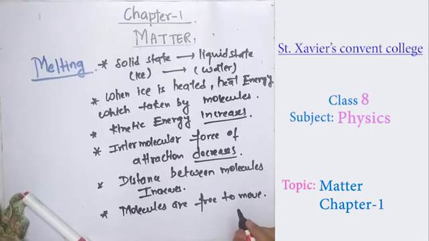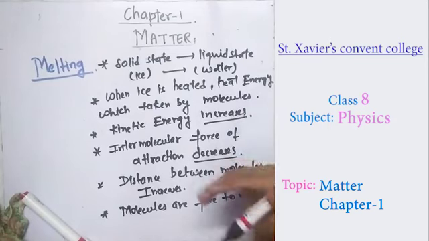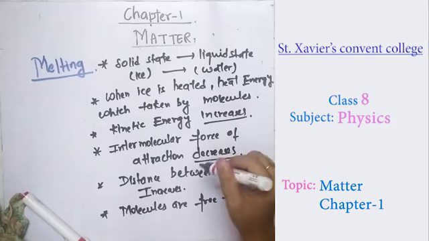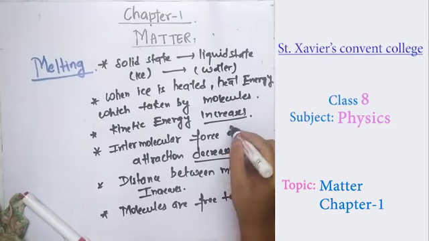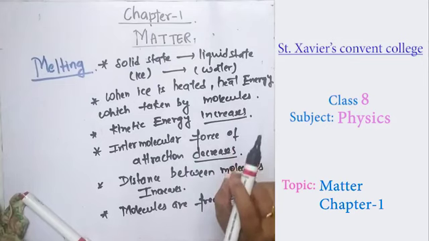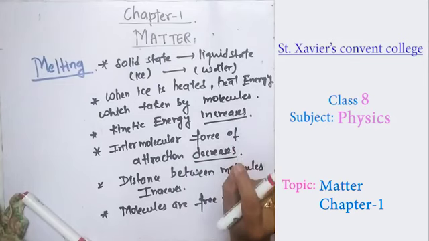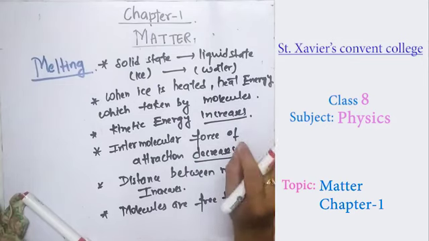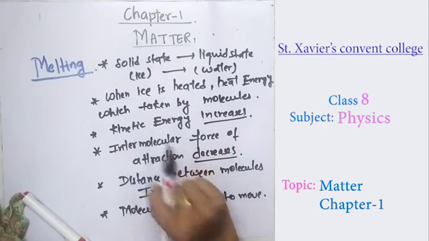At a particular temperature, when all the energy is taken up by the ice, the energy increases, and at the point where the intermolecular force of attraction decreases, that particular temperature is known as the melting point.